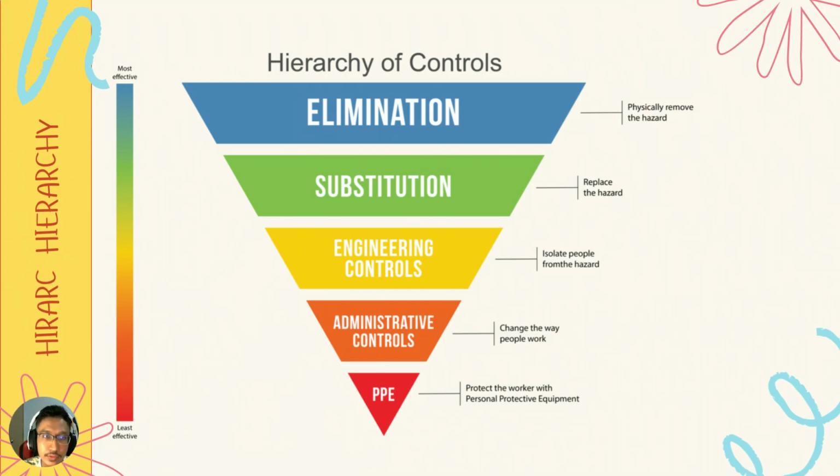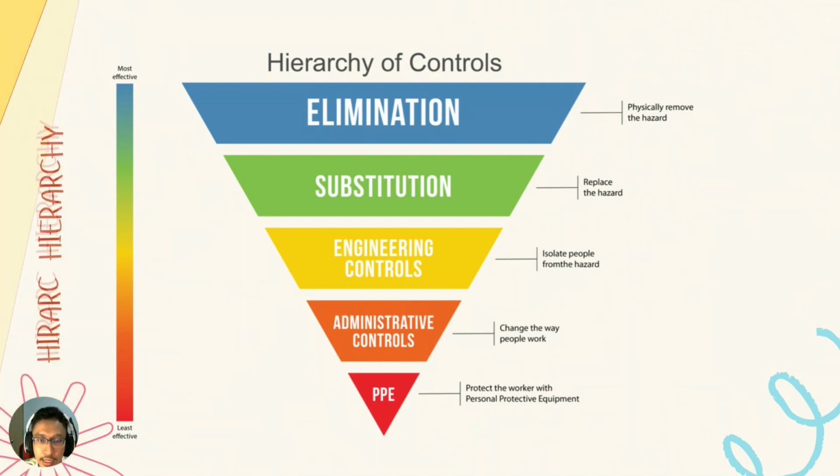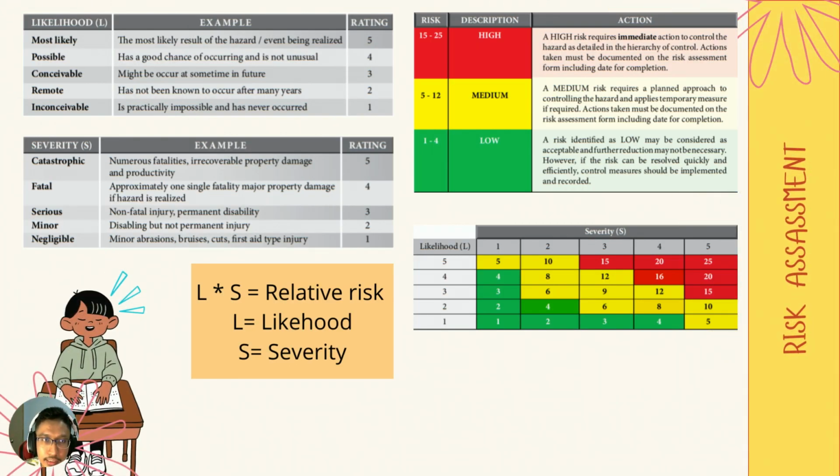So next we will start with hierarchy of control that start with elimination, that is physically remove the hazard, and then proceed with the substitution, that is replace the hazard with less harmful one, and then proceed with engineering controls, that is isolate the people from the hazard, and proceed with administrative control, that is change the way people work with the hazard, and the last one is PPE, that is protect the worker with personal protective equipment as the last step. And next is the relative assessment.